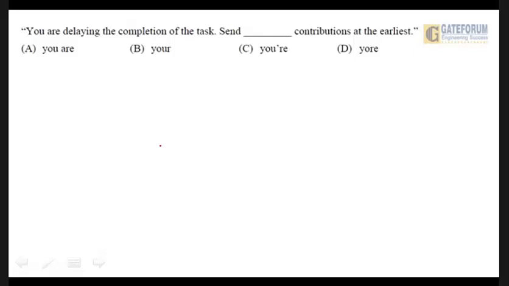Some of the questions might be the same with that of other streams. Okay. So if that is the case, then it's a good thing for all of us. So that's nice. So this question was there in some other stream. And I'm sure all of you must have already found out that the answer is your. You are delaying the completion of the task. Send your contributions at the earliest. So your will be the thing, right? Let's move on.